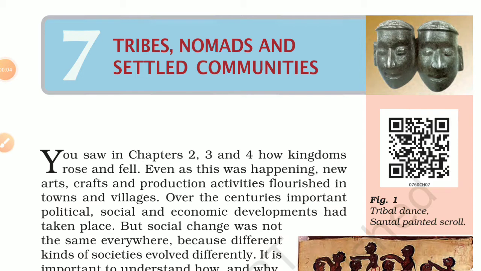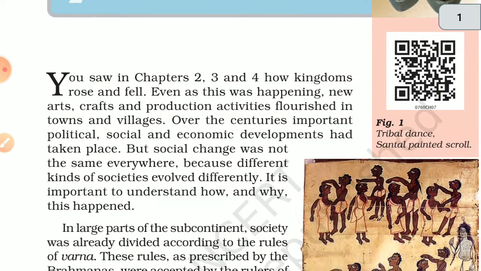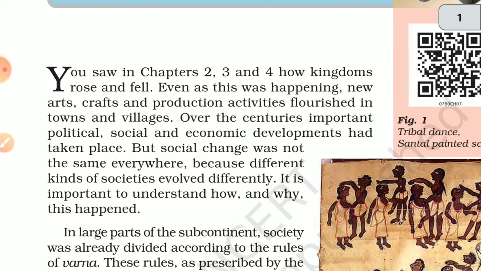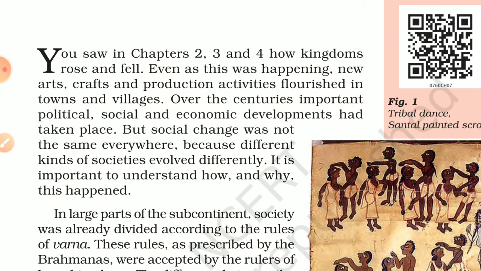Today we will start a new chapter: tribes, nomads, and settled communities. So, basically, we will read about the tribes in medieval times, nomads, and the settled communities. You saw in chapters 2, 3, and 4 how kingdoms rose and fell. Even as this was happening, new arts, crafts, and production activities flourished in towns and villages. Over the centuries, important political, social, and economic developments had taken place.